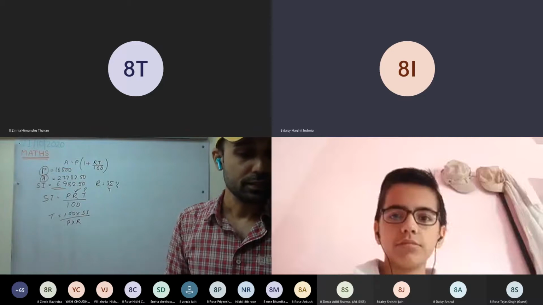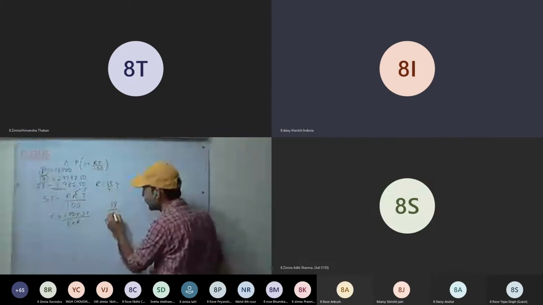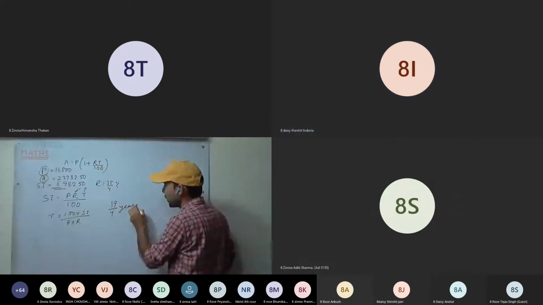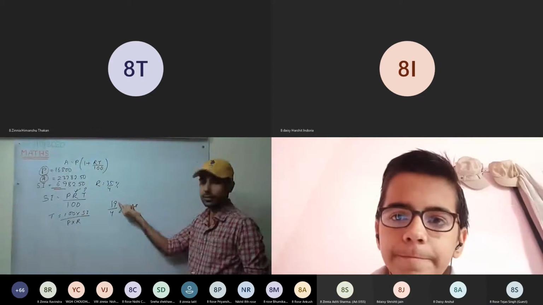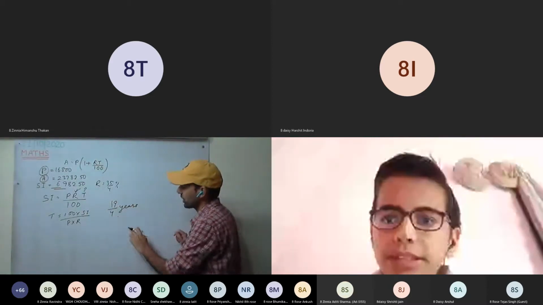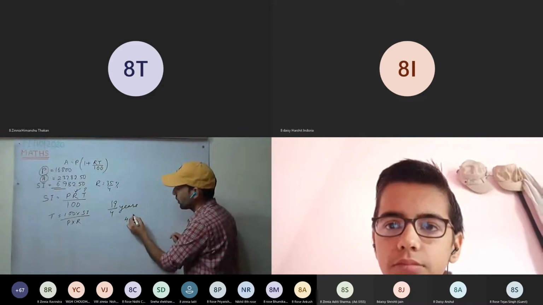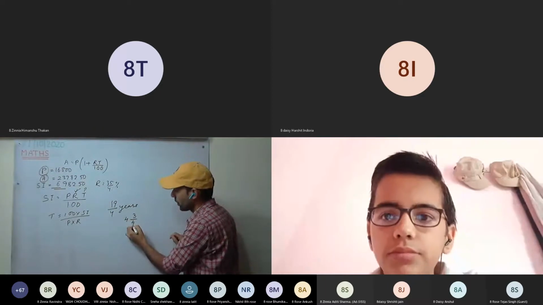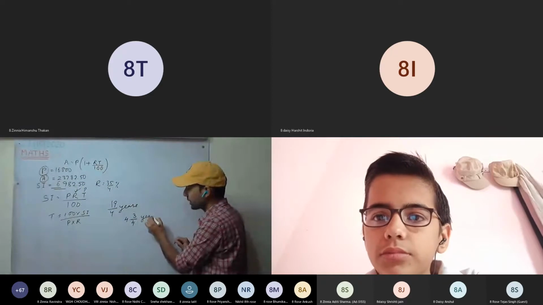Sir, then last we have to convert it into years. See here, you got 19 upon 4 years. Now you can convert it into a mixed fraction. 4 fours are 16, 16 plus 3 is 19.